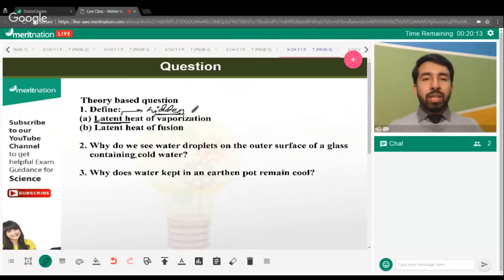And we all know when we continuously heat a substance, for example, if I'm continuously heating ice, then what will happen? First of all, the temperature will increase. But after a certain point of time, the temperature will not increase. The reason is that the heat is being consumed in breaking down the forces between the particles of your solid. That heat breaks down the forces, and then there is a change in state. The solid ice gets converted into liquid water. That heat consumed is your hidden heat, because it is not significant for the change in temperature. That heat is used in breaking the bonds between the particles. So that heat is known as latent heat.